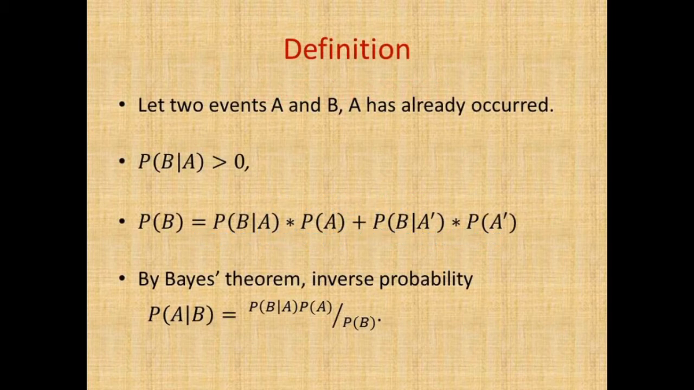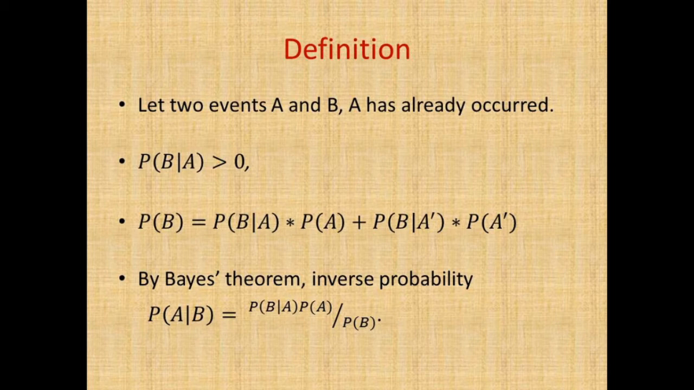Let's suppose there are two events A and B such that A has already occurred before B, so that we can consider the conditional probability of B given A being positive, and the marginal probability of B that we can compute using the formula given the conditional probabilities B given A and the conditional probabilities B given A complement, where A complement is the event as the absence of event A.